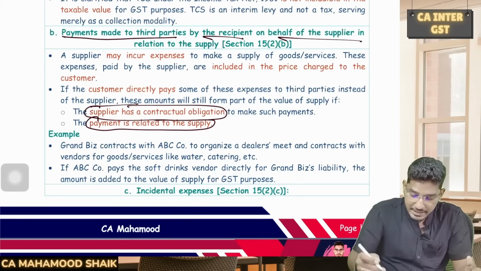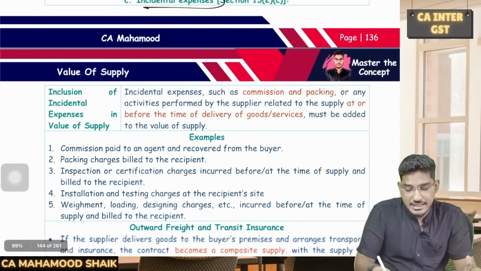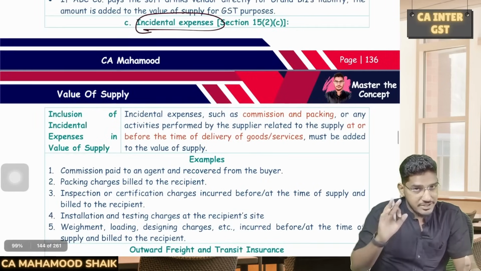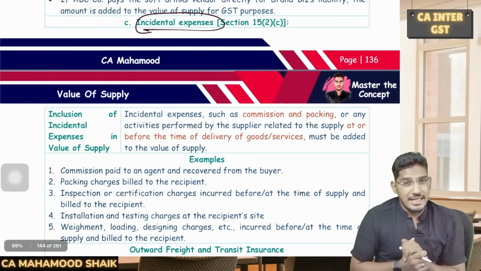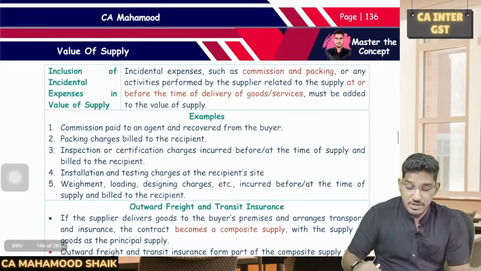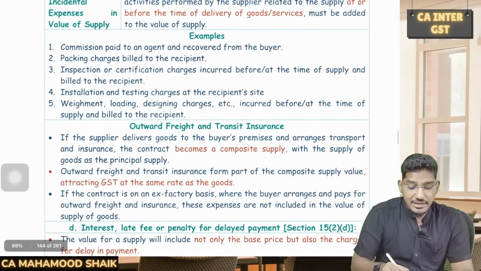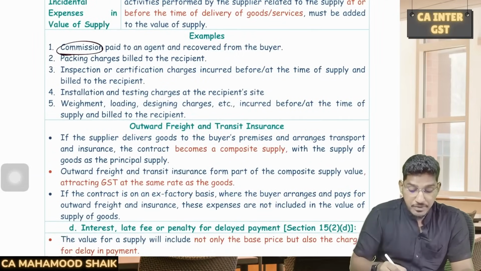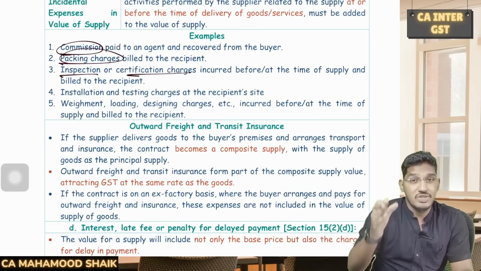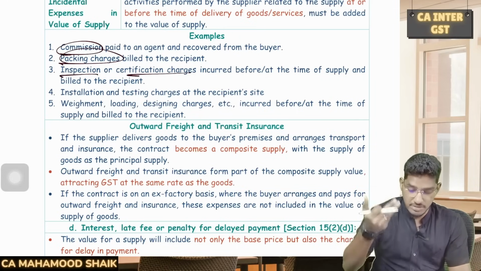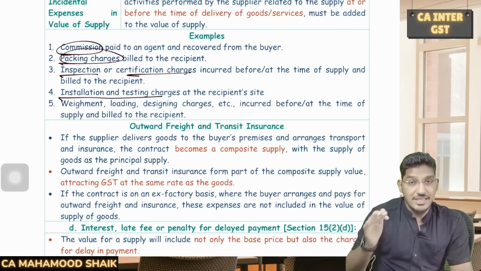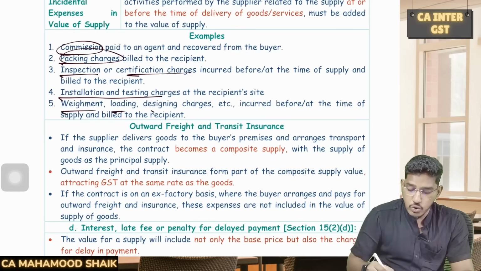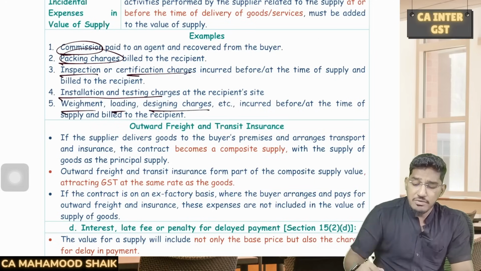Then comes the third item. They say any incidental expenses. Apart from collecting the transaction value, if the supplier is collecting any other incidental expenses. Sir, what could be the incidental expenses? The examples are commission, which you are paying to an agent and which is recovered from the buyer. Packing charges, which are billed to the recipient separately. Inspection or certification charges, if those things are getting collected extra. And installation and testing charges, or weighment, loading, designing charges, if anything has been incurred.